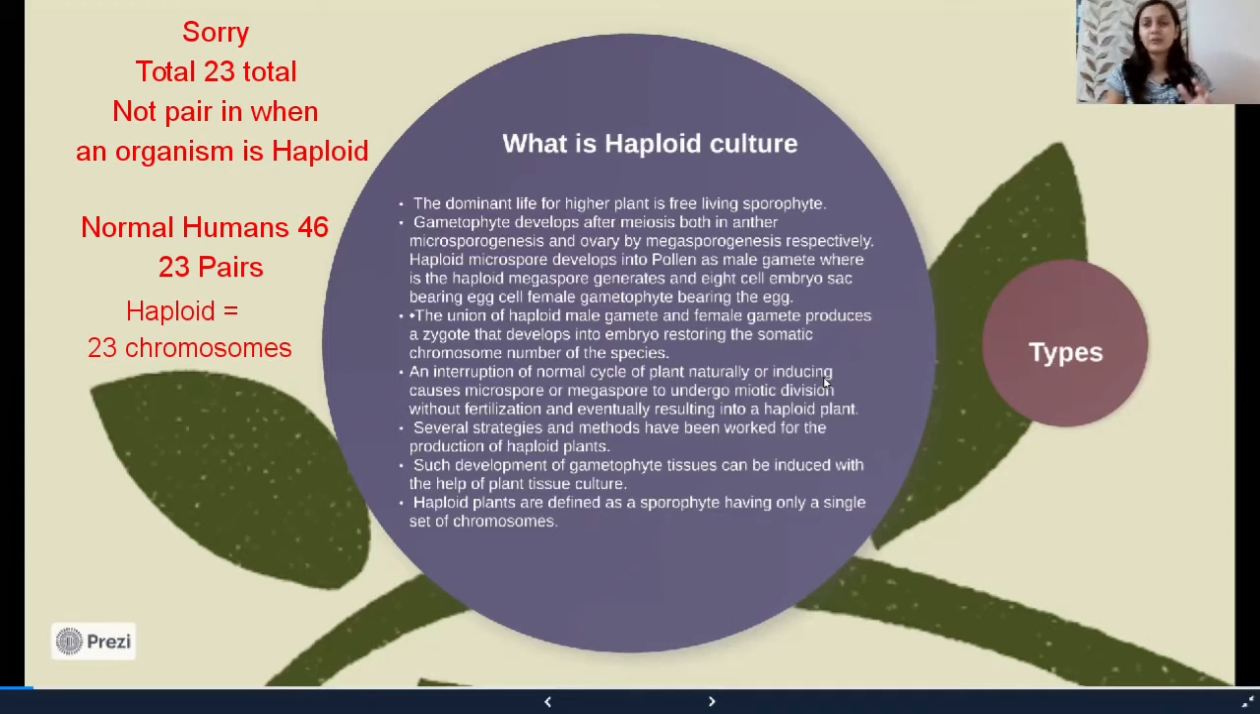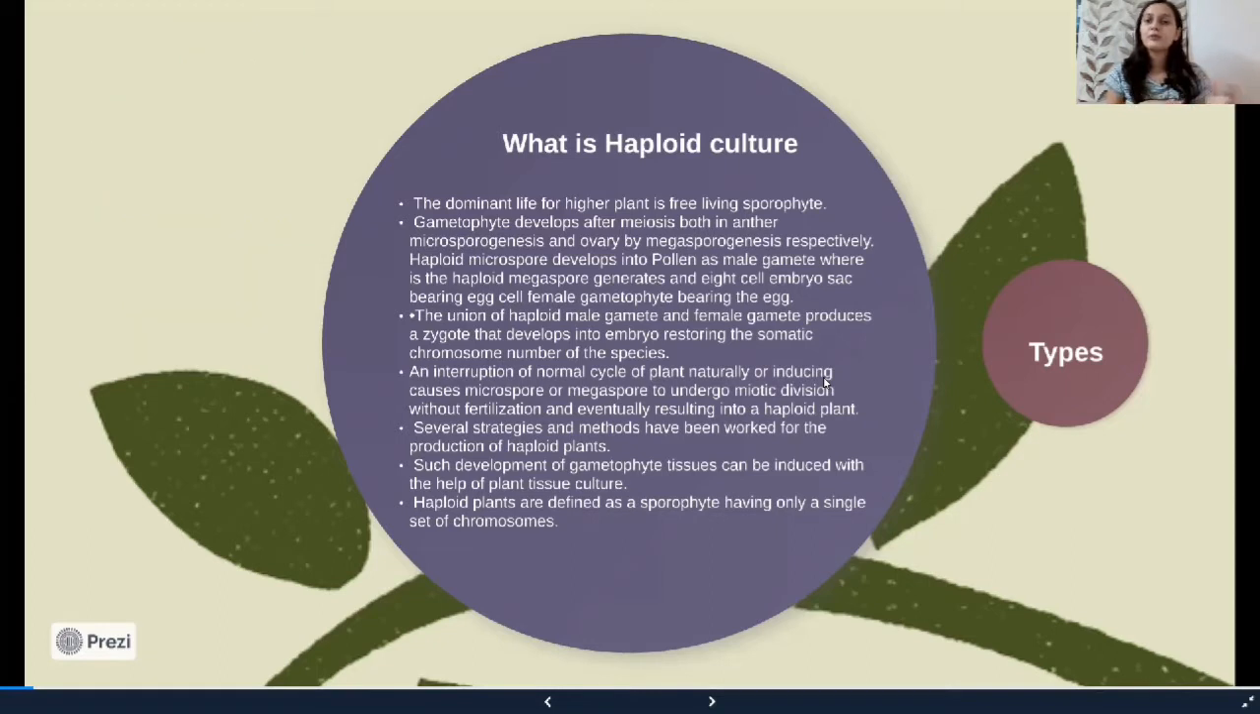during the time of fertilization, and the embryo is formed without fusion, then the type of embryo or zygote formed due to such an effect is called a haploid plant, haploid organism. But in humans, hypothetically, it is not seen. But plants have the capacity to develop haploid plantlets. And there are many different methods by which we can get haploid plantlets.